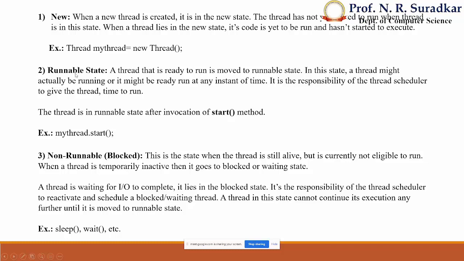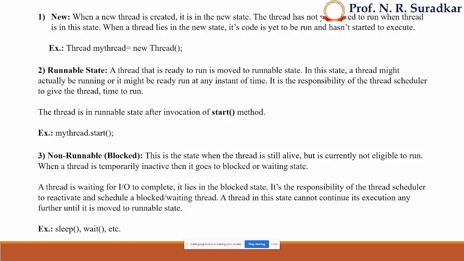Then the runnable state. As I told you, a thread that is ready to run moves to the runnable state. In this state, a thread might actually be running, or it might be ready to run at any instant of time. It is the responsibility of the thread scheduler to give the thread time to run.